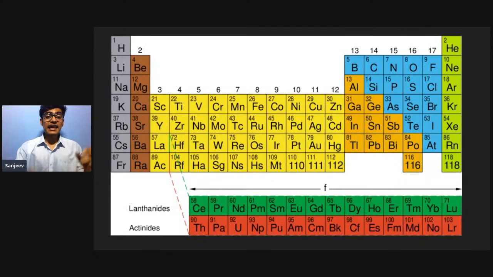So how were these atoms actually weighed, or how were their masses determined? Remember, atoms are very tiny. Just try to imagine, if I want to weigh such a small particle, it will be so difficult. And as we have 118 elements, it will be so difficult to weigh everything. So what can be the method used?